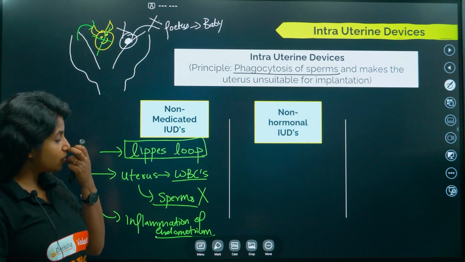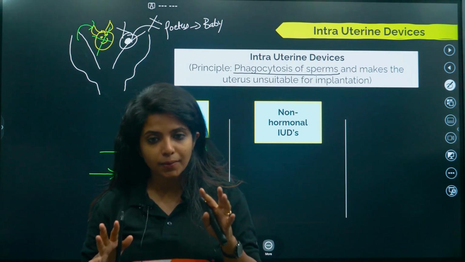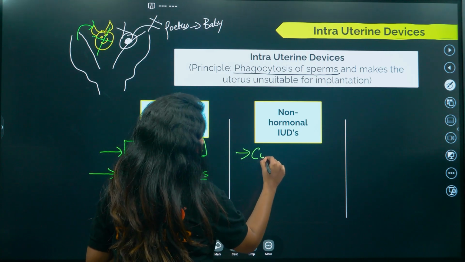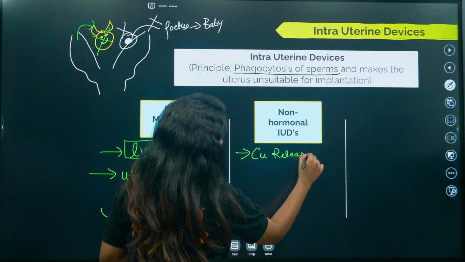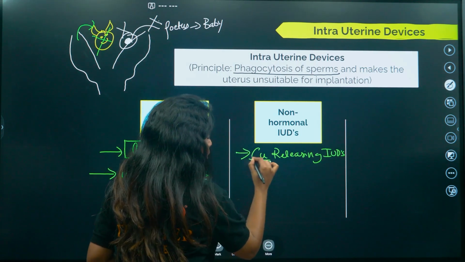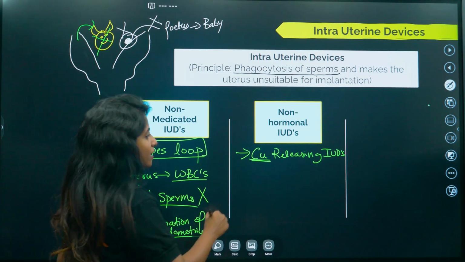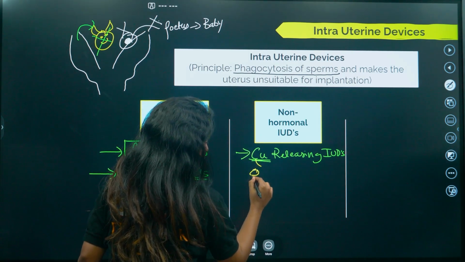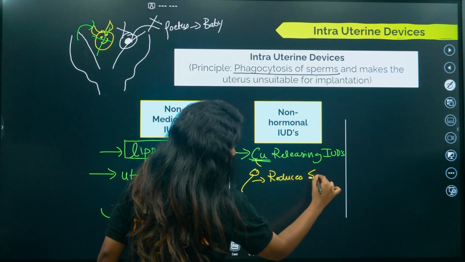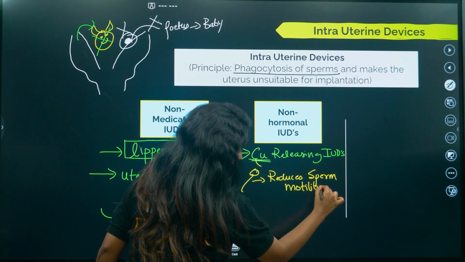Now we go to the next thing, that is non-hormonal IUDs. For example, over here also there are no hormones being released, but still there could be some other chemicals. For example, I can say that they are copper releasing IUDs. And copper, if you know, the sperms hate copper. Why? Because copper reduces sperm motility. That means the sperm won't be able to move.